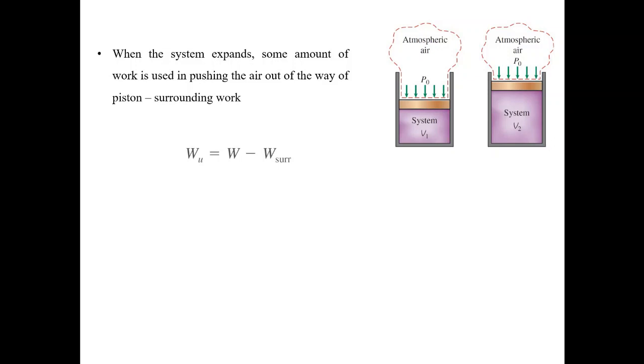Another interesting aspect is when we are doing any work, especially displacement work. The system expands and it pushes the atmospheric air which comes into its path. So it has to spend some amount of work to push this air, and that is called surrounding work, which gets deducted from the actual work.